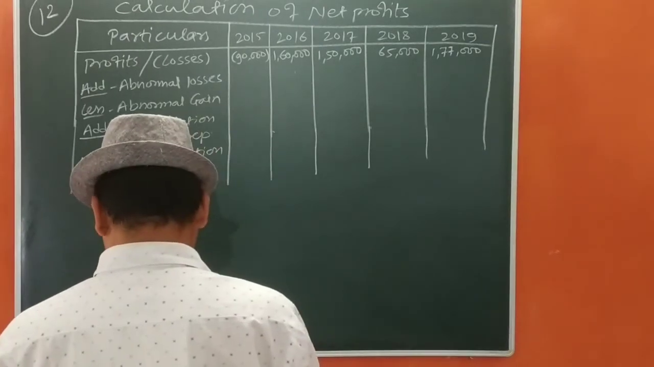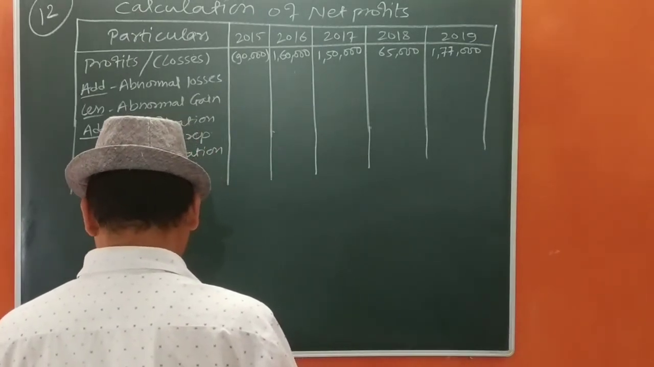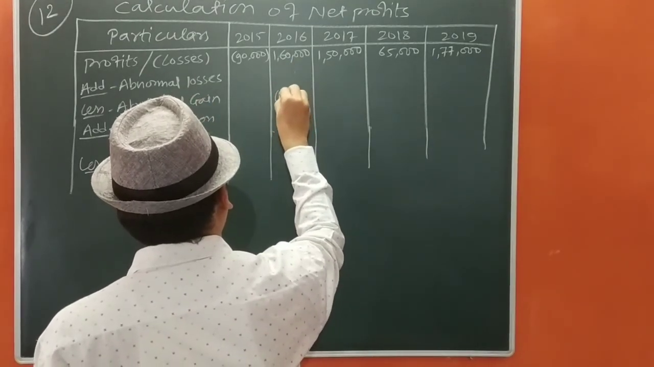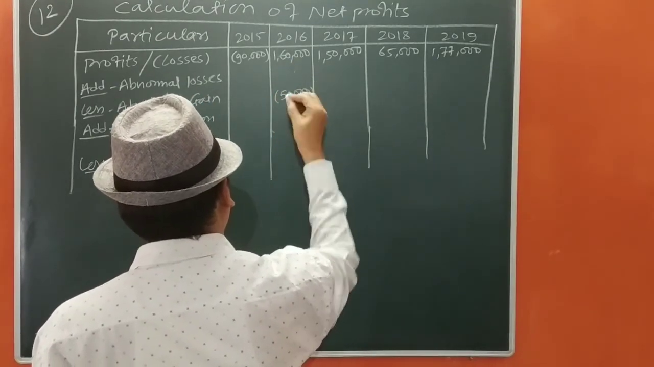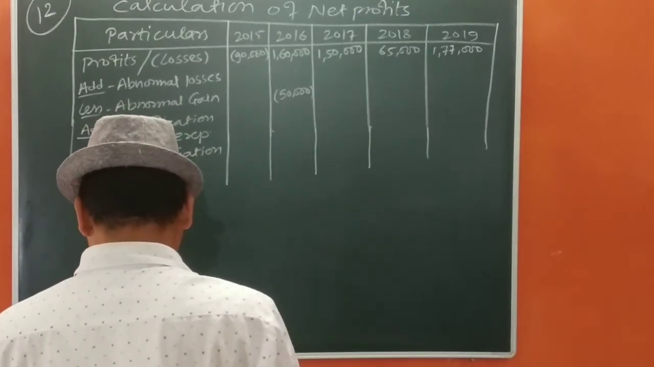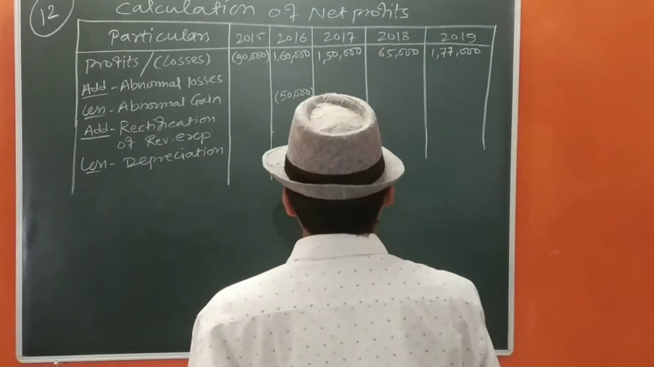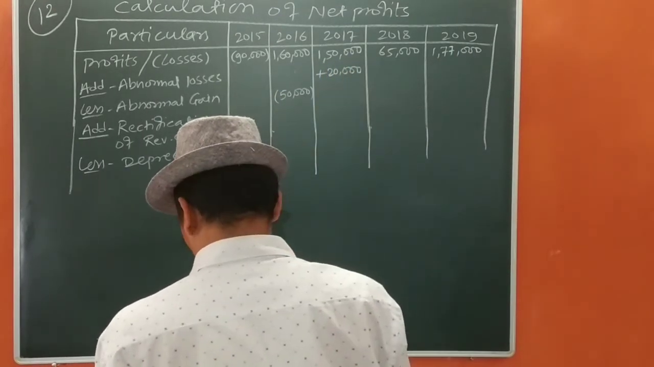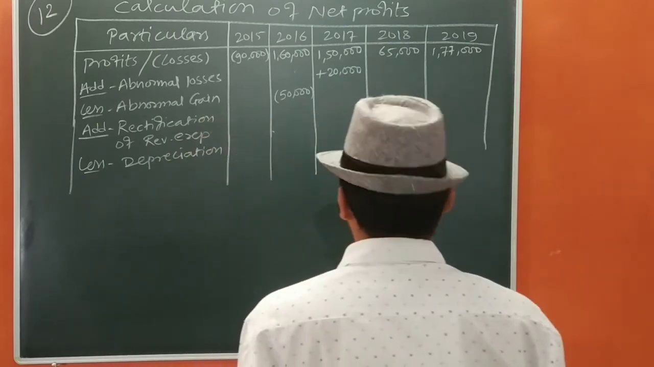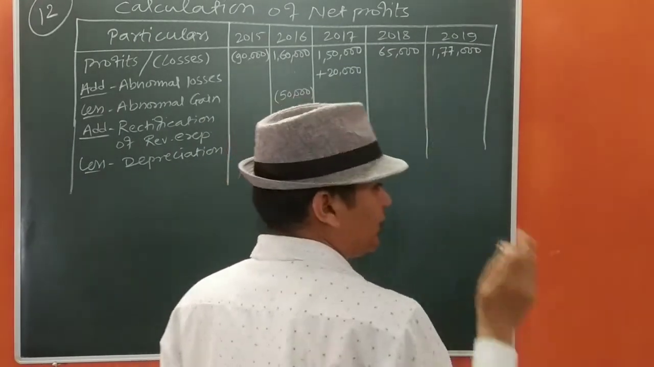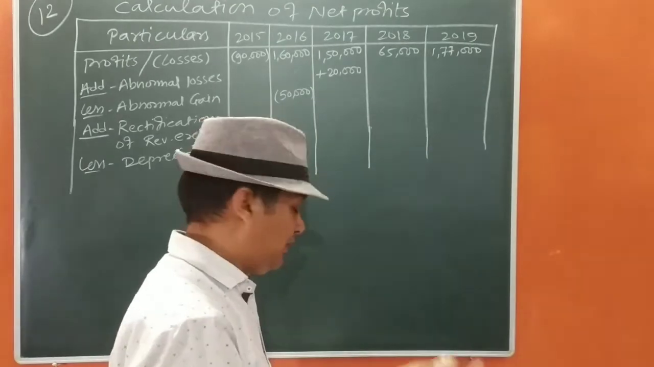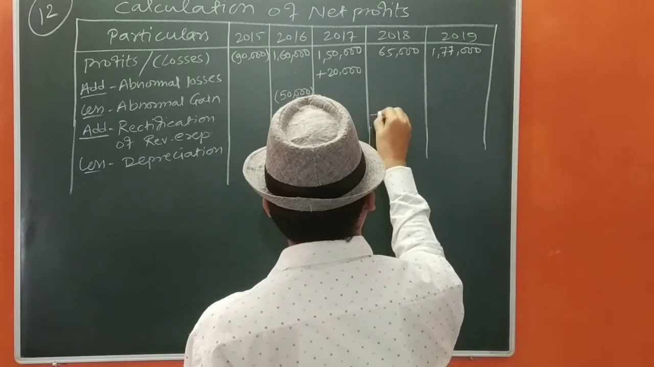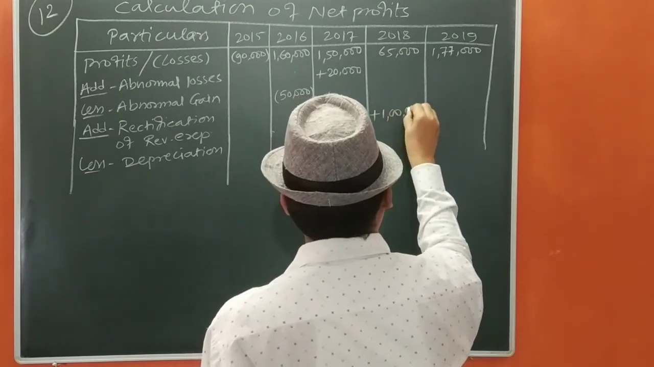In the year 2016, there was a gain of 50,000 in the sale of machinery. So in the year 2016, we are going to deduct 50,000. Okay, and in the year 2017 there was a loss of 20,000, so we are going to add 20,000 in 2017. It is said on 1st July 2017, that will be this year, because after 1st April we are going to start. That means 1 lakh will be added here.